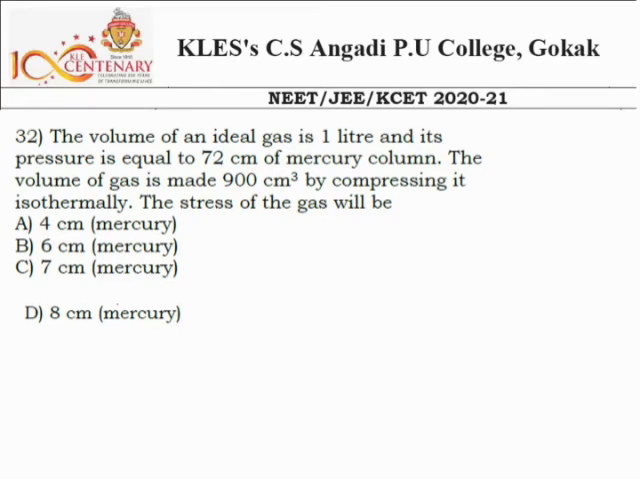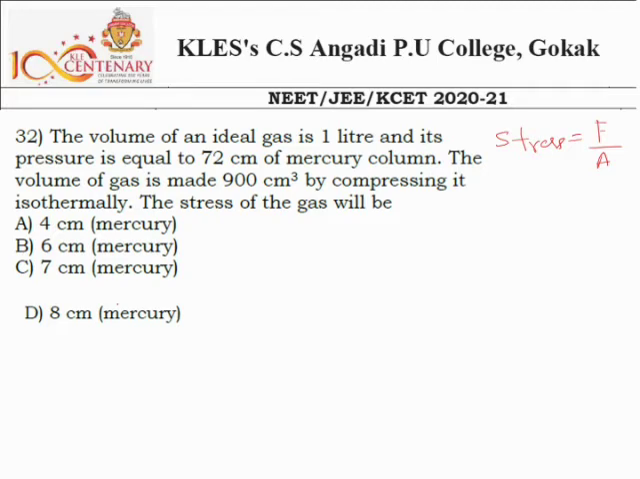Question number 32. The volume of an ideal gas is 1 liter and its pressure is equal to 72 centimeter of mercury column. The volume of gas is made 900 centimeter cube by compressing it isothermally. The stress of gas will be. Here I have to calculate the stress. What is the stress first? We know stress is equal to the tangential force divided by surface area.